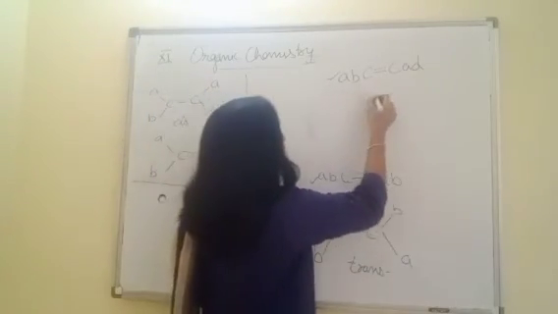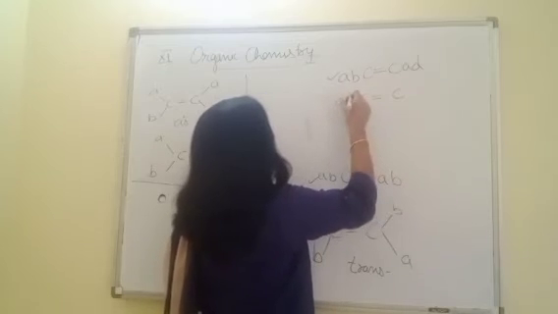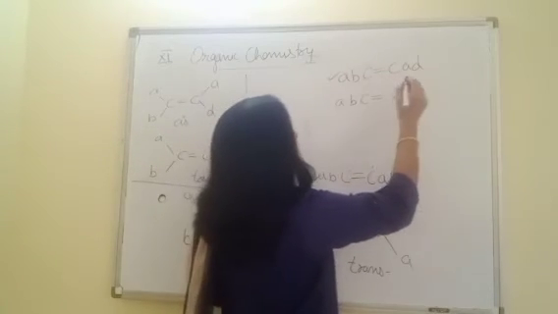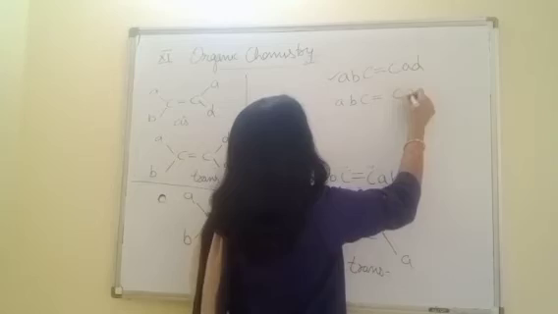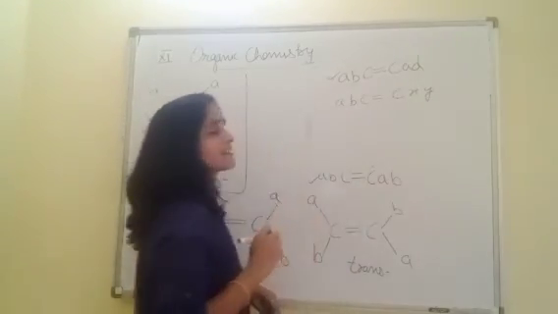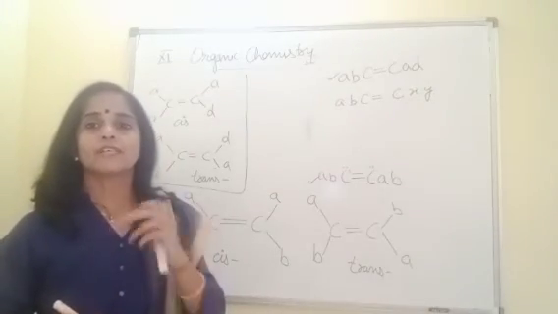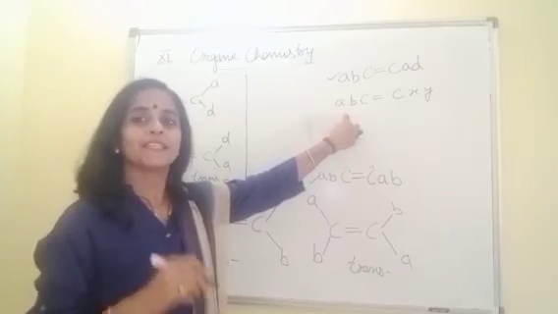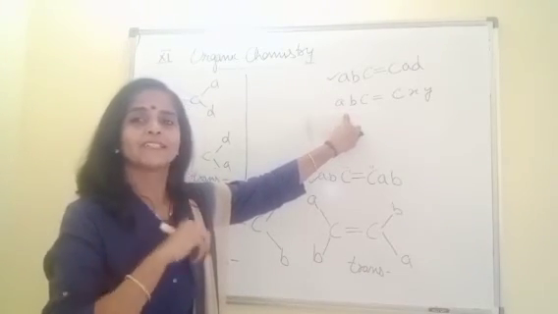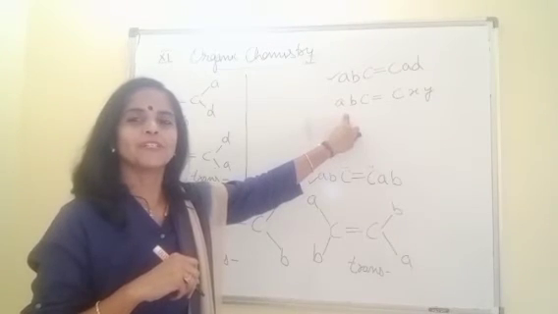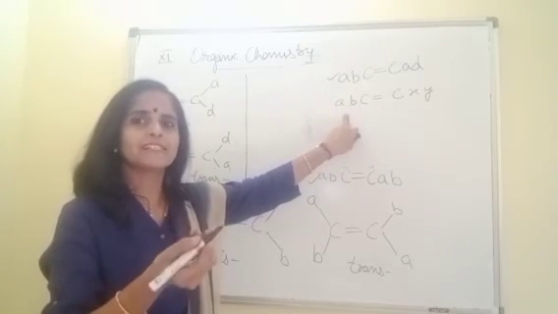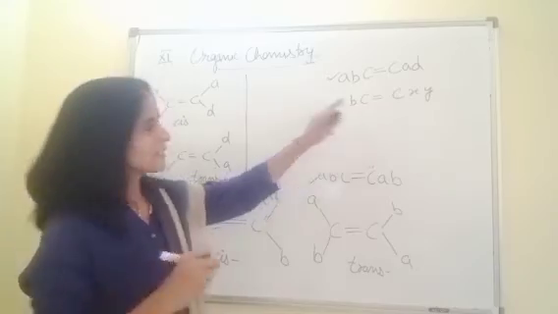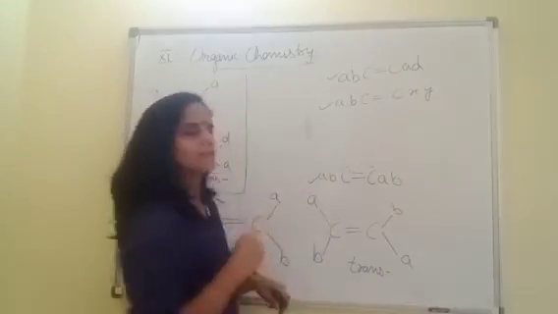Surprisingly, one more thing let me tell you. And then this is, let me take as X and Y, because I cannot take C, that creates confusion with carbon. What do you think? Possible or not? Yes, this will also give cis-trans isomerism or geometrical isomerism. How? We will discuss with the help of an example.